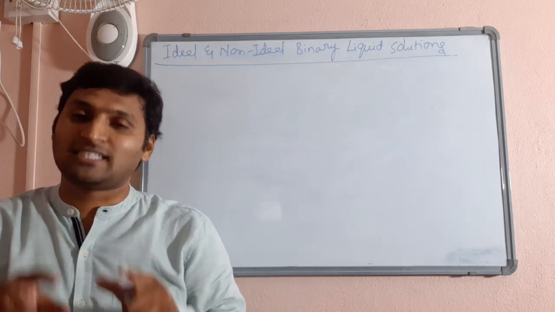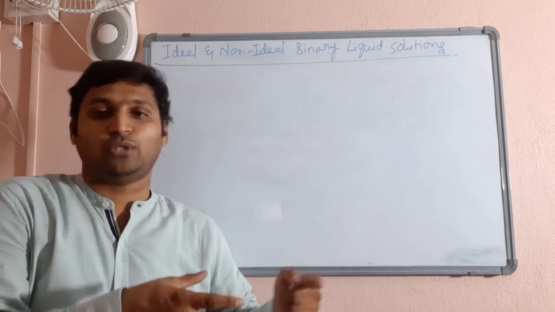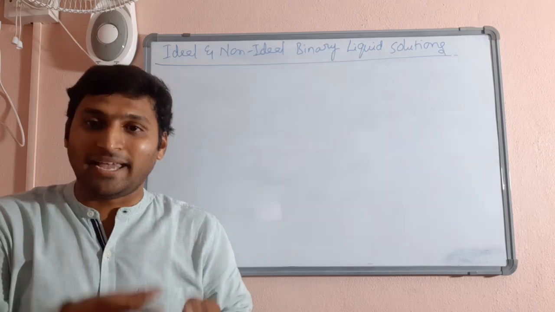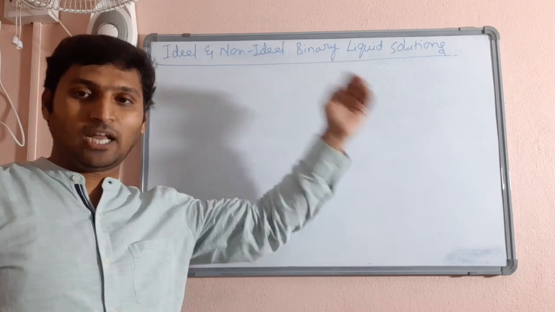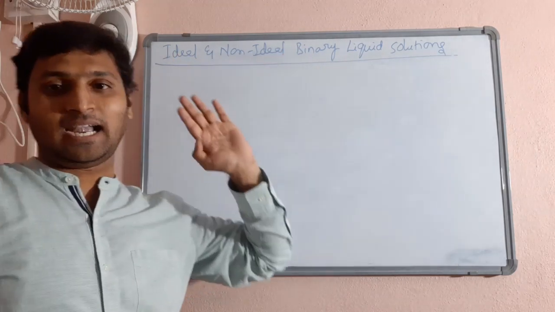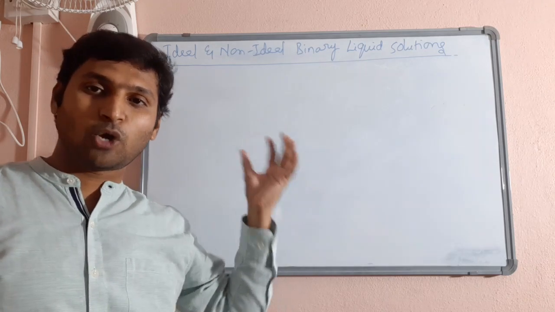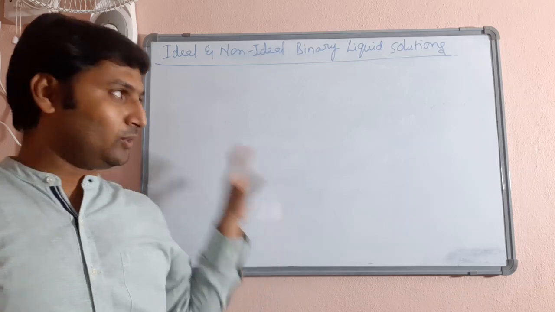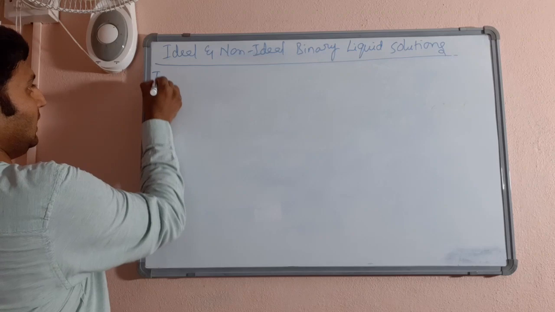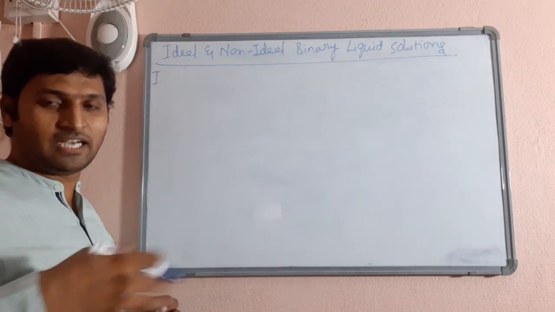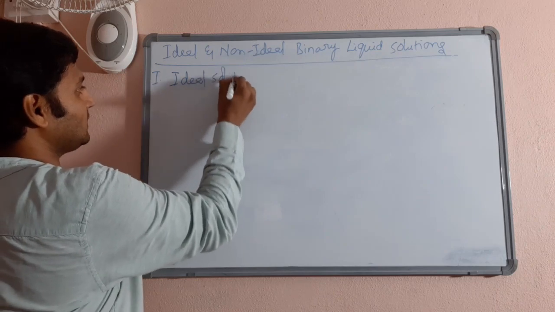Then when do they behave the same way? And why can't they behave that way? And if they deviate, how do they deviate from Raoult's law? Based on that, we can classify the binary liquid solutions, that is liquid-liquid solutions, into ideal and non-ideal solutions, and there are totally 3 types. Let us understand them quickly in a comparative manner within the small space of this small board I have here. First, I will call them type 1 for our convenient reference further. Type 1 are ideal solutions.